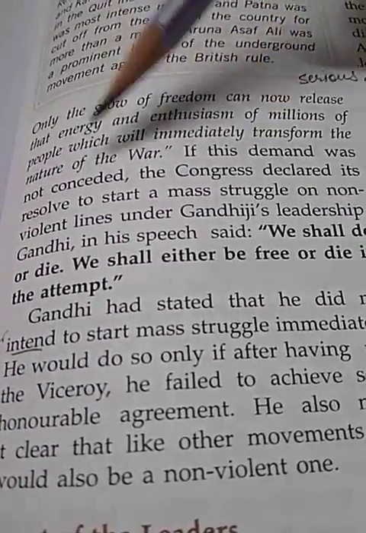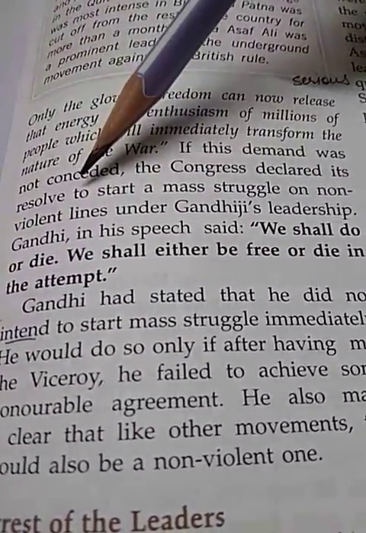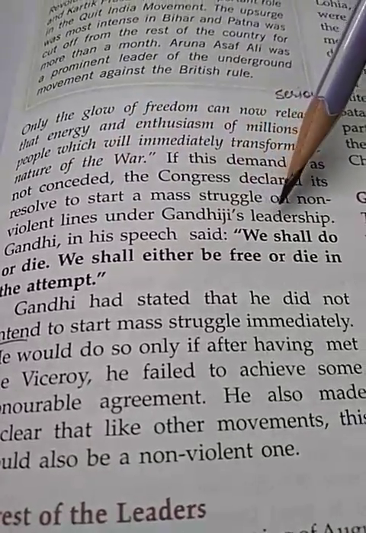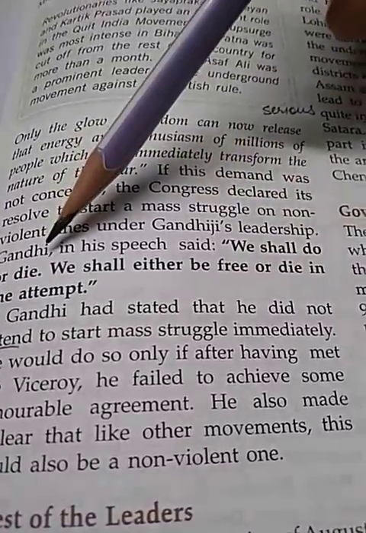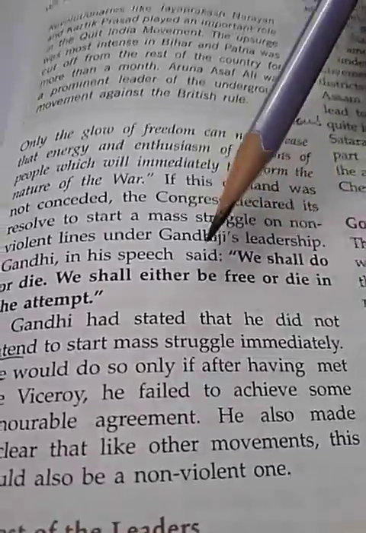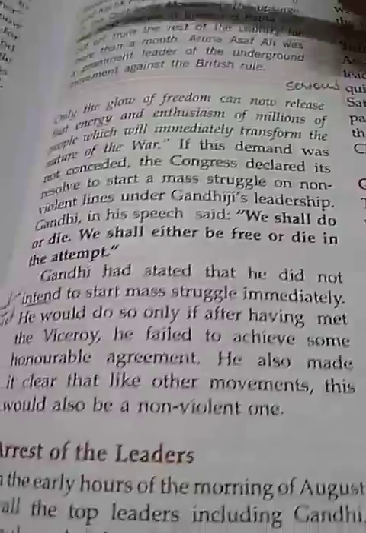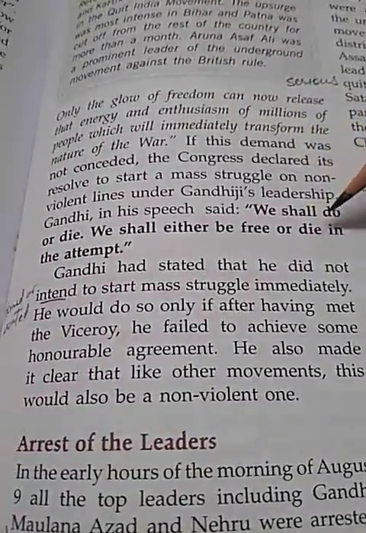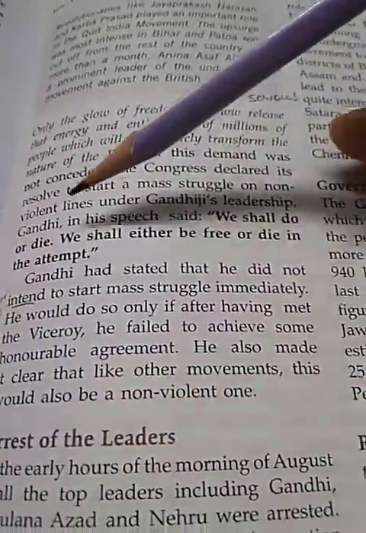If this demand was not considered, the Congress declared its resolve to start a mass struggle on non-violent lines under Gandhiji's leadership. Gandhi in his speech said, "We shall do or die, and we shall either be free or die in the attempt." So now Gandhi was ready: they needed only freedom, and for that they would do anything or die in the struggle.